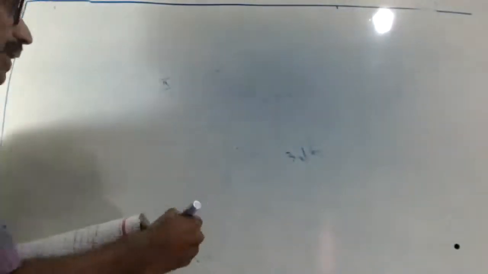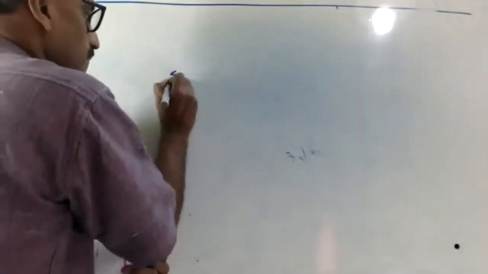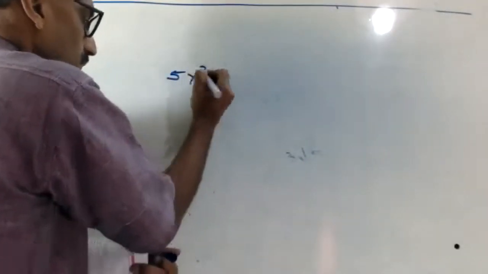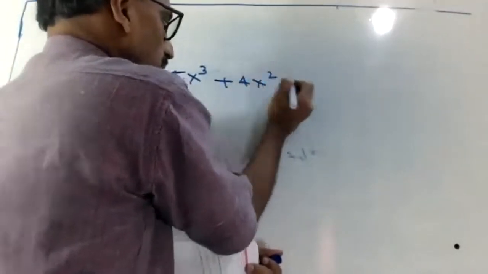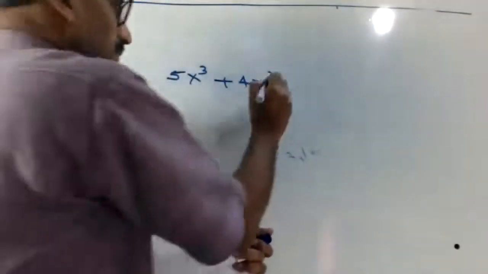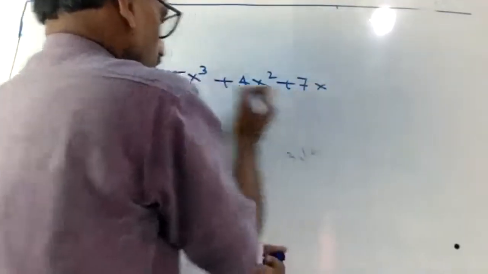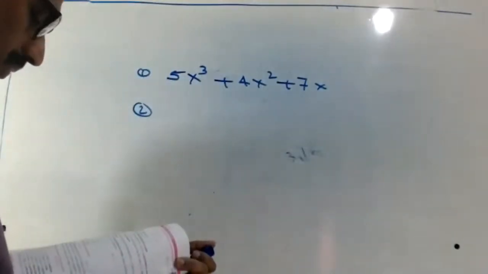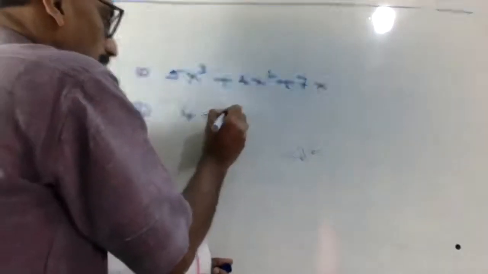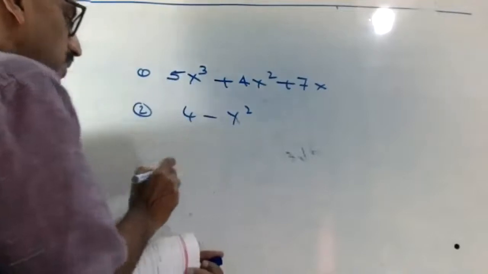Question number 1, 5x cube plus 4x square plus 7x. Number 2, 4 minus y square.